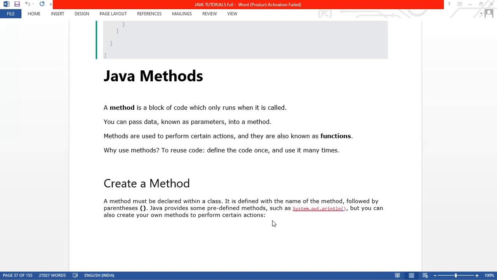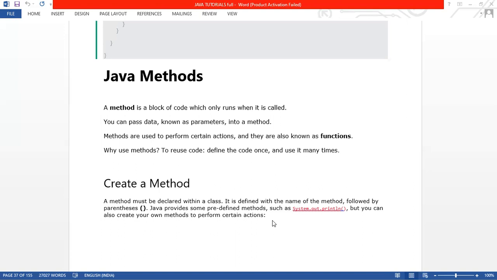Java provides some predefined methods. What are predefined methods? In Java, there are some predefined methods, like the min method and max method we learned in the previous session, right? Those are predefined methods.